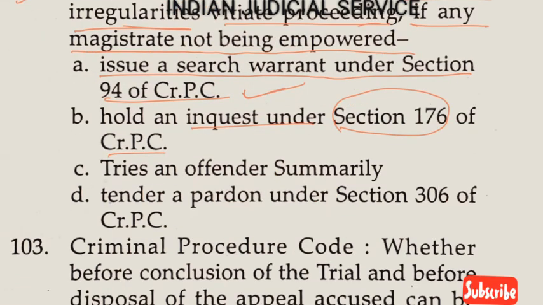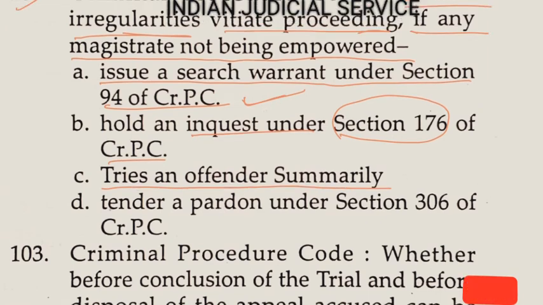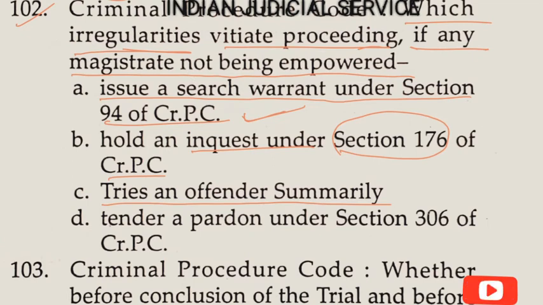Option C, try an offender summarily, yes, this vitiates the proceeding. So this is our answer, option C. And tender a pardon under section 306 of CrPC also does not vitiate the proceeding. So the answer here is option C.